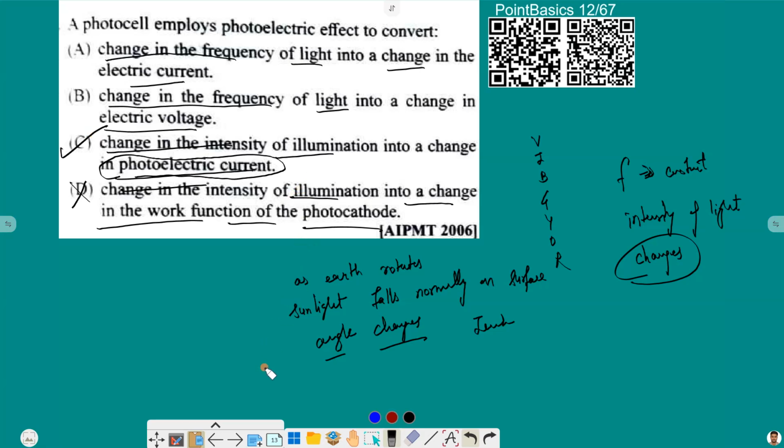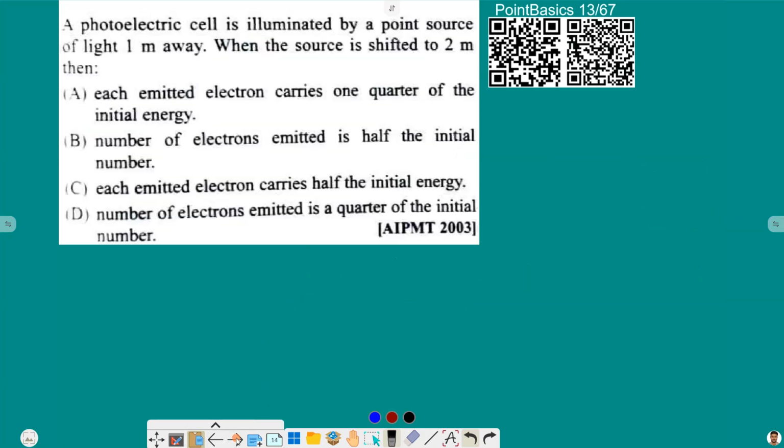So with this, let's move to the next one. In question number 13, a photocell is illuminated by a point source of light 1 meter away. When the source is shifted to 2 meter, we have to find out which of the given options is right. In the first one, each emitted electron carries 1/4 of the initial energy. Second, the number of electrons emitted is half of the initial number.